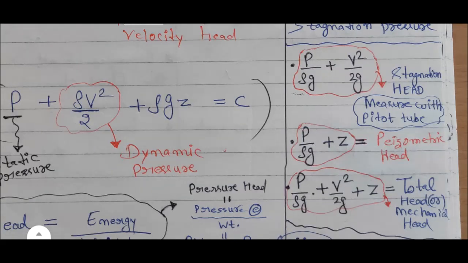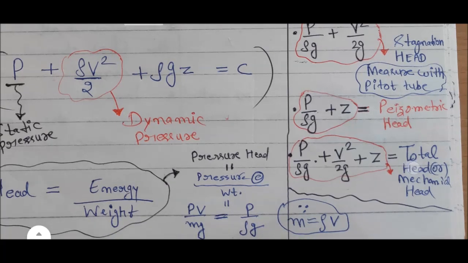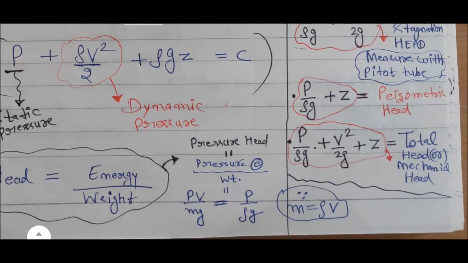P/rho g plus Z, the summation of pressure head and datum or potential head, is known as piezometric head, measured with a piezometer. P/rho g plus V squared/2g plus Z, the summation of pressure head, velocity head and datum head, is known as total head or mechanical head.